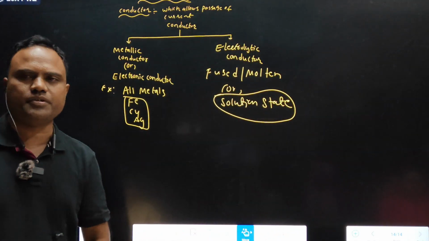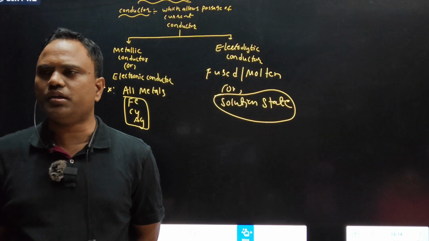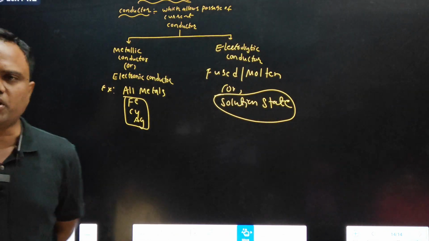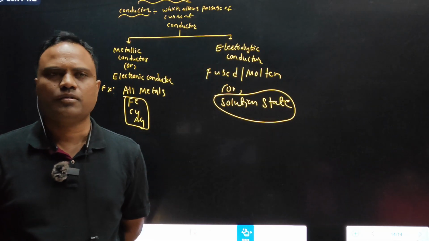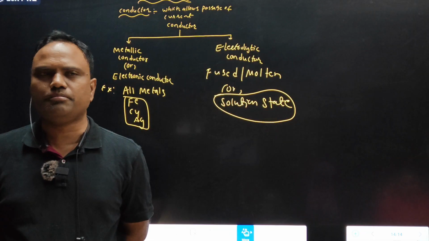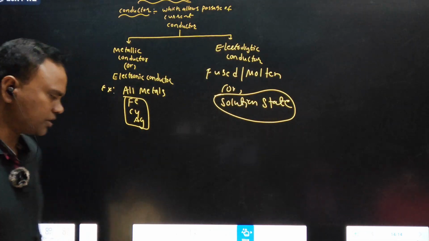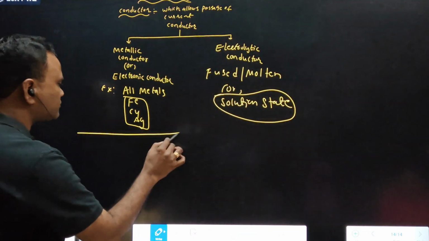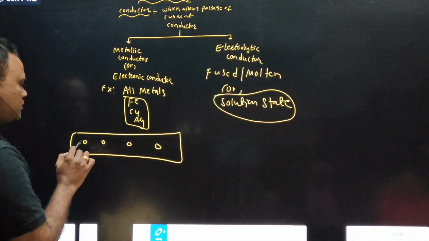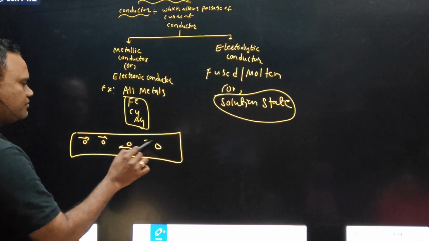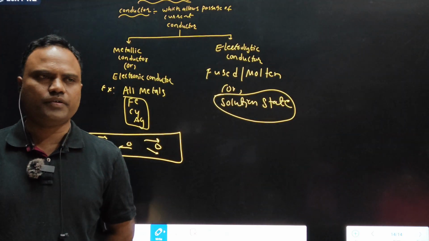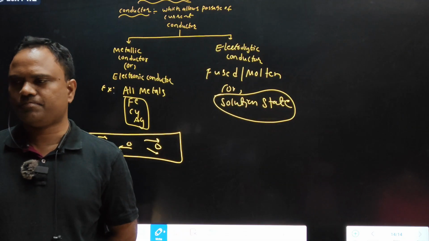Let us see the differences between metallic conductor and electrolytic conductor. What is responsible for electrical conductivity in a metallic conductor? Let us take one metal. Consider these are electrons. Free electrons are responsible for the electrical conductivity of metals.